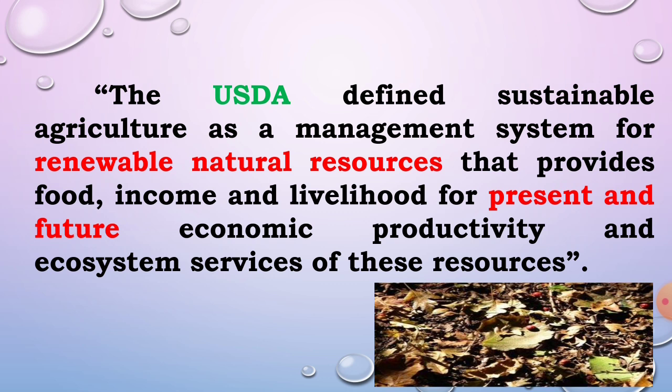The United States Department of Agriculture defined sustainable agriculture as a management system. Management system means in this system you have to manage the natural resources, renewable and non-renewable resources. It is a management system for renewable natural resources that provides food, income and livelihood for present and future economic productivity and ecosystem services of these resources. That is called sustainable agriculture.